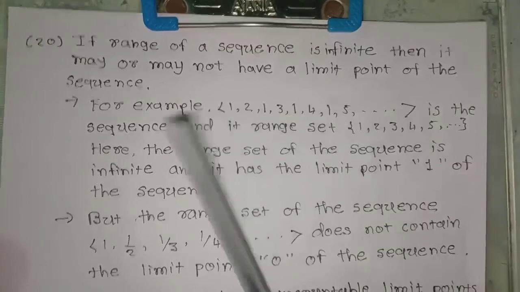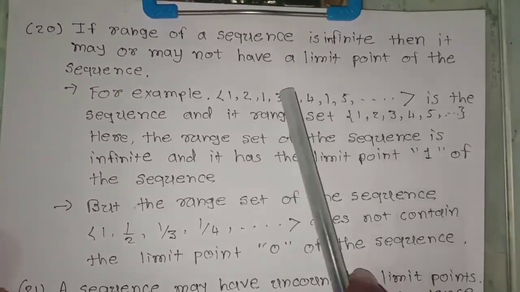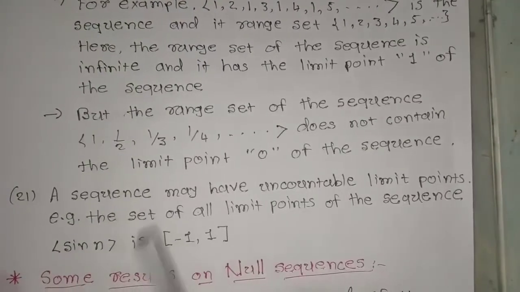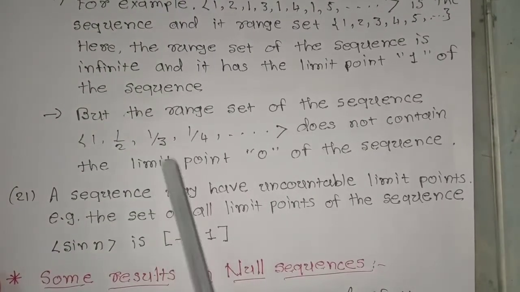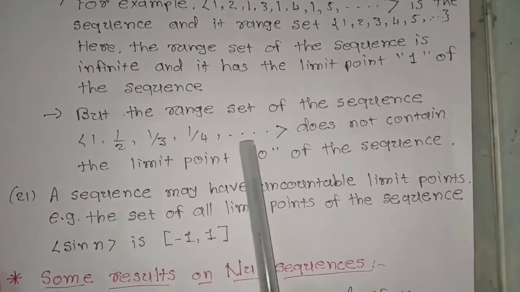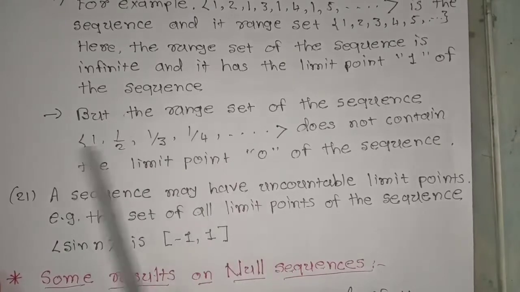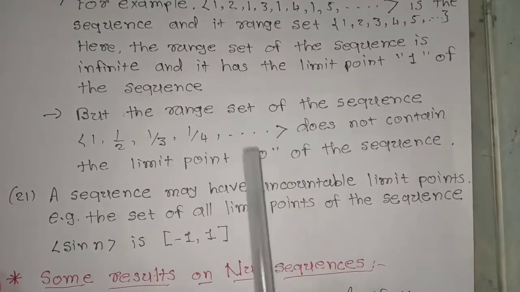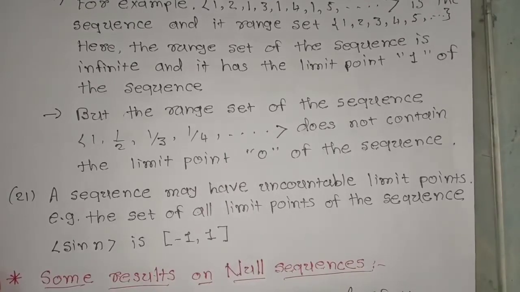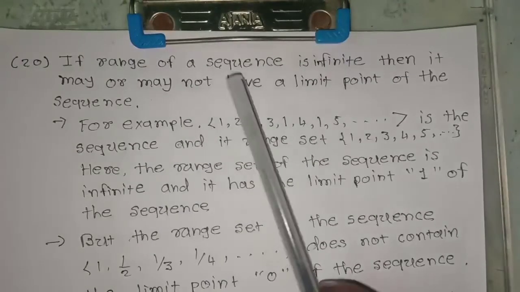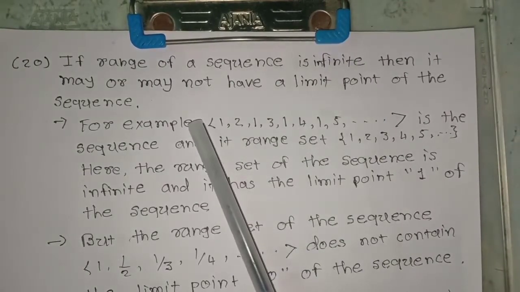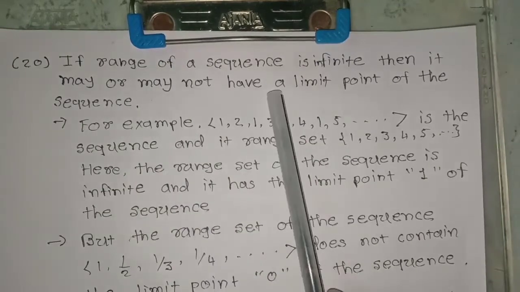Here we can see that 1 is the limit point of the sequence and it also belongs to the range set of the sequence. But if I am considering this sequence 1, 1 upon 2, 1 upon 3, 1 upon 4, then 0 will be the limit point of this sequence, and we can clearly see here that 0 will not belong to the range set of this sequence. So if the range set of the sequence is infinite, then the limit point of the sequence may or may not belong to the range of the sequence.